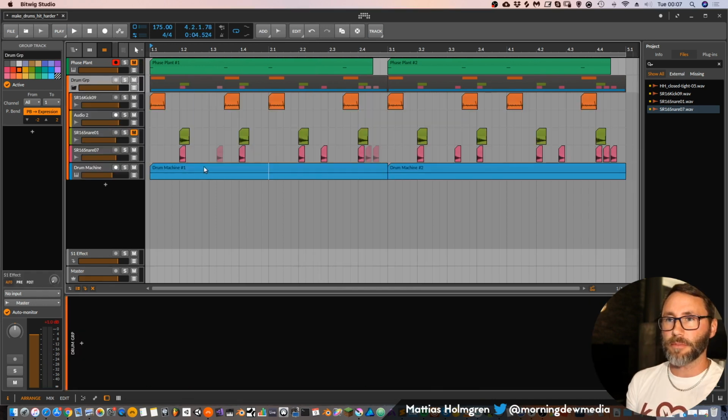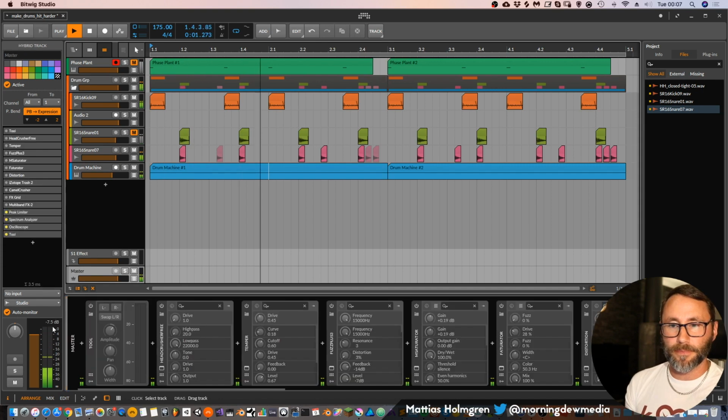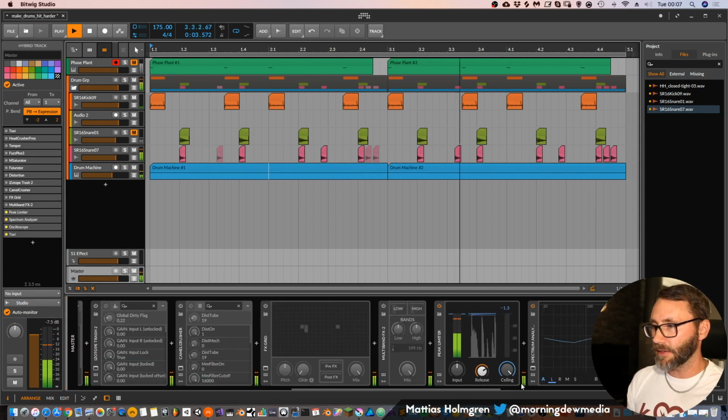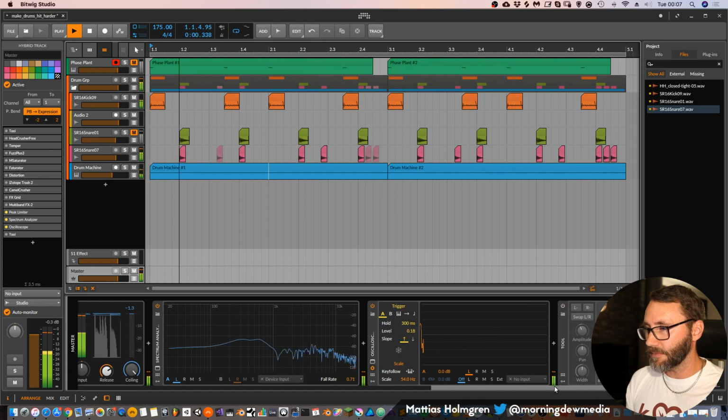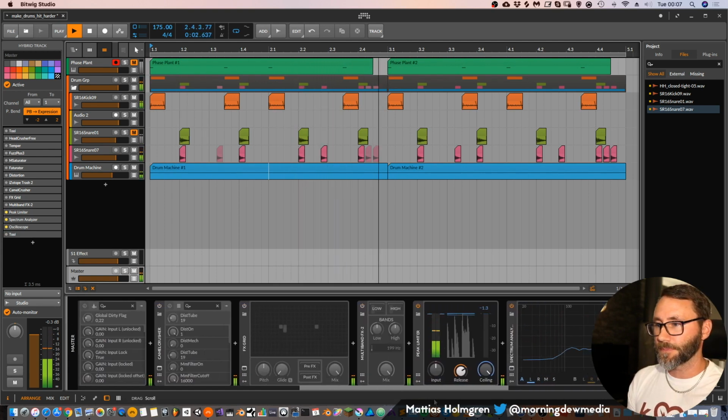Let's go back here to the drum group and listen to the drum groove again. Now I can actually turn off the tool device here, so we can have loud drums again.